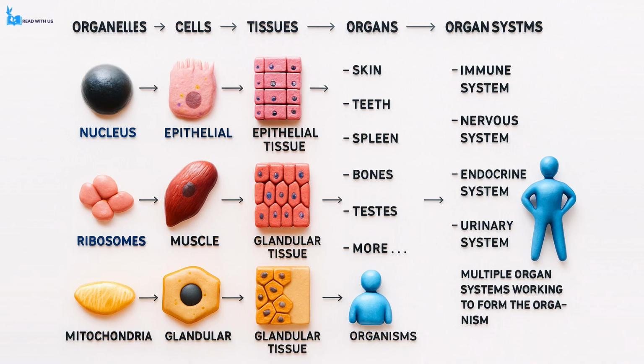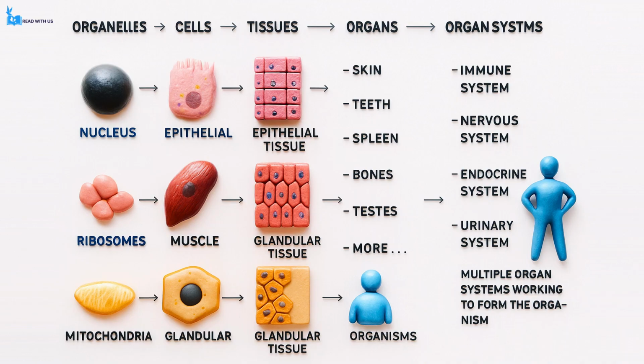Finally, we reach the highest level of biological organization, the organism. An organism, such as a human, is a complete living being composed of many different organ systems working in harmony to sustain life. All systems, from the nervous and endocrine systems to the immune and respiratory systems, coordinate to allow the organism to grow, respond to its environment, reproduce, and maintain stable internal conditions.